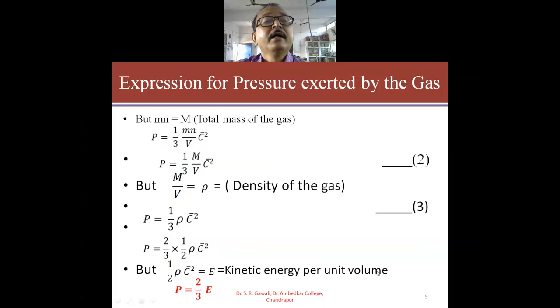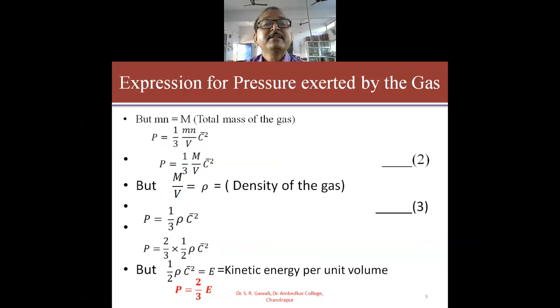But we have seen previously that there are n number of molecules in the cubical vessel, and the mass of each molecule of the gas is small m. So, m into n is equal to capital M, and this capital M is the total mass of the gas. So, P is equal to 1 by 3 mn upon V into C bar square.